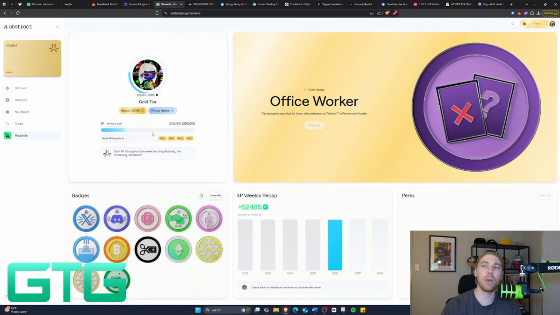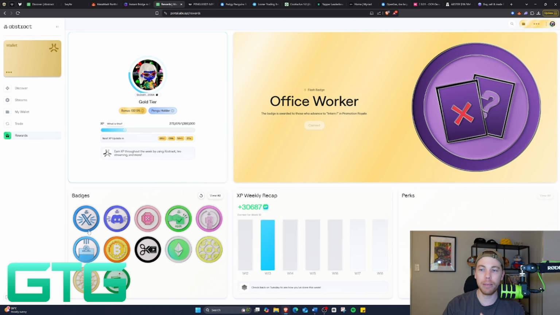Now, as you can see here, once you get set up within the platform, you will start to unlock certain tiers each week with the XP that you earn. XP is down on this right side down here, okay? So as you can see here, I've earned 30 to 50 to 60K worth of XP over the past 5 weeks. And each week you unlock that by using the ecosystem, by exploring it and having fun.